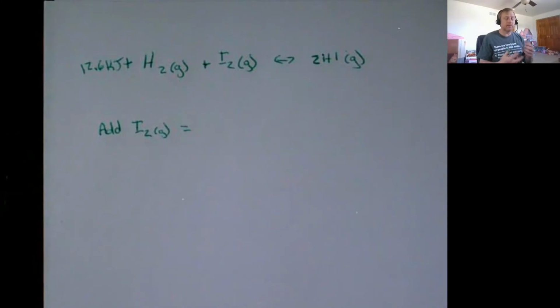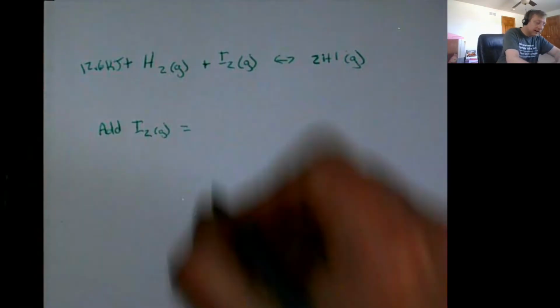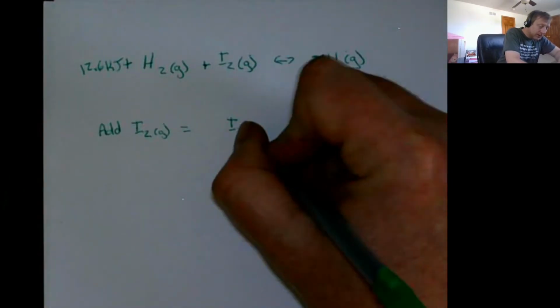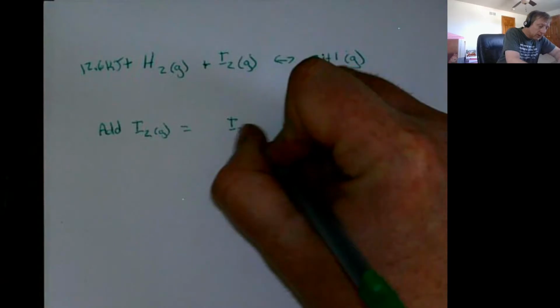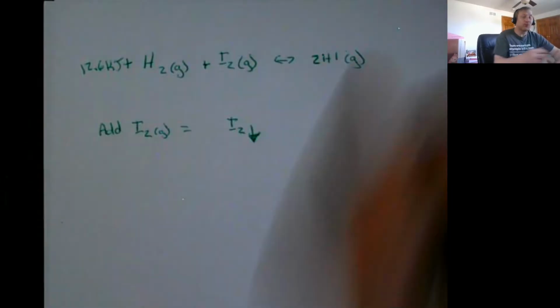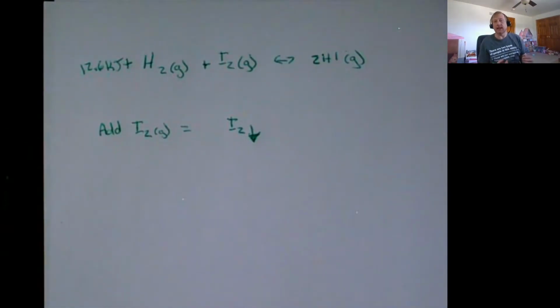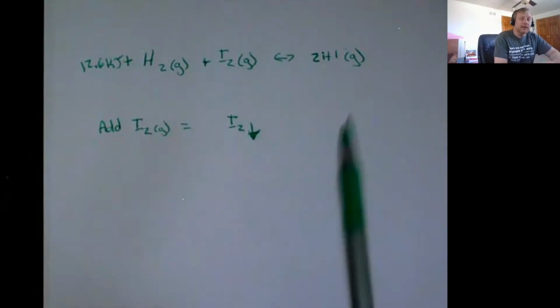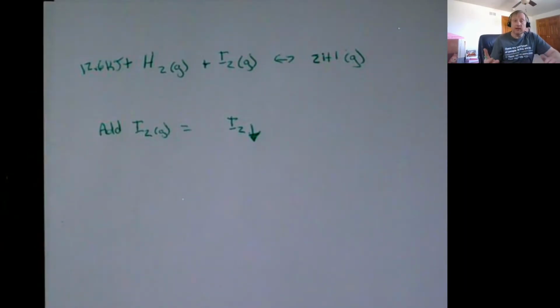Okay, so we add some iodine, we close this reaction vessel, and then we see what's going to happen. This gets a little confusing for students because one of the things that is going to happen is the amount of iodine gas is going to go down. Well, that's because we're talking about right after we added the iodine. So we added some, and then we watch what happens. When we watch, some of that iodine gas reacts to form hydrogen iodide, and so that amount of iodine gas goes down.